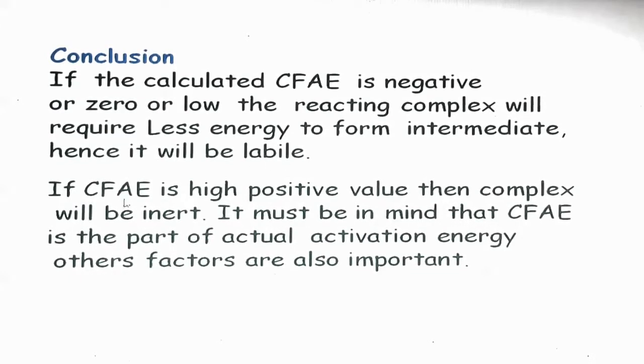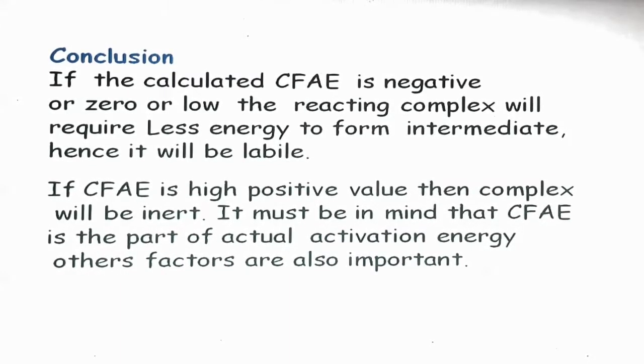And if CFAE is a high positive value, then the complex will be inert in nature. It must be kept in mind that CFAE is only a part of the actual activation energy. Other factors are also important.